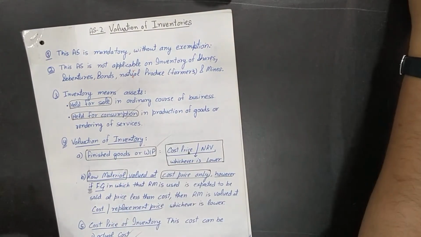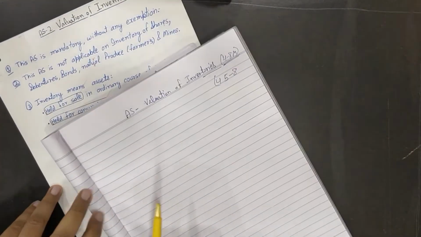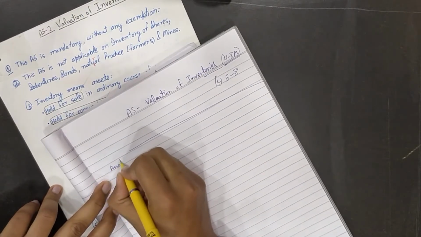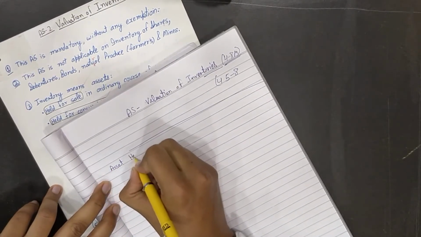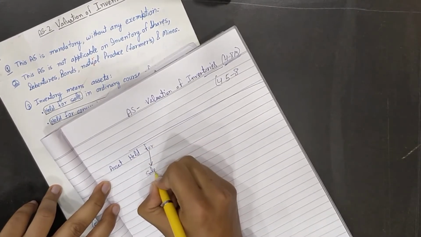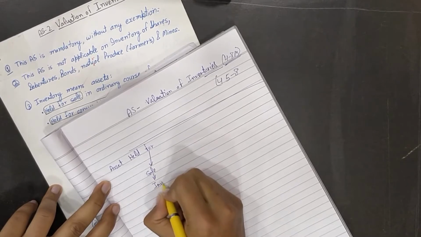I'll just talk about two concepts. If any asset is held for sale, it is inventory.